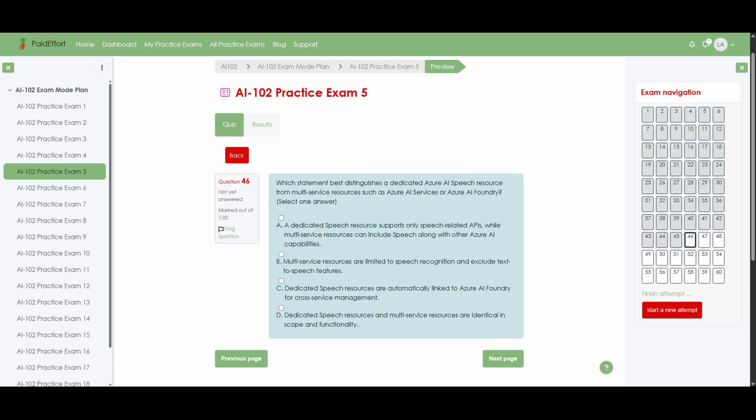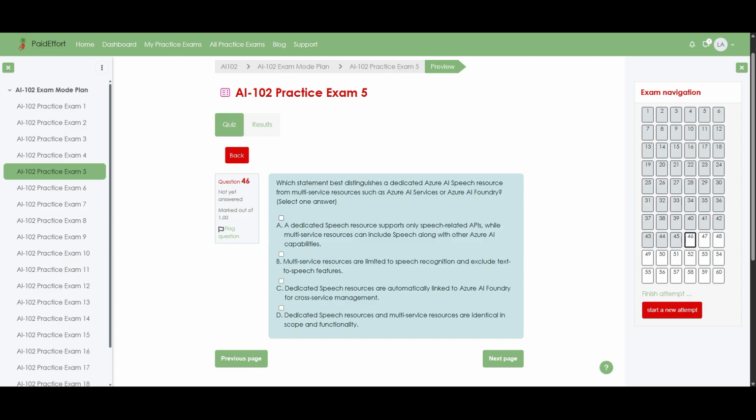Question 46. Which statement best distinguishes a dedicated Azure AI speech resource from multi-service resources, such as Azure AI Services or Azure AI Foundry? Select one answer. Option A. A dedicated speech resource supports only speech-related APIs, while multi-service resources can include speech along with other Azure AI capabilities. Option B. Multi-service resources are limited to speech recognition and exclude text-to-speech features. Option C. Dedicated speech resources are automatically linked to Azure AI Foundry for cross-service management. Option D. Dedicated speech resources and multi-service resources are identical in scope and functionality.